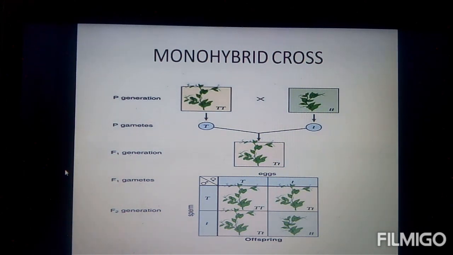We are unable to see this dwarf plant in the F1 generation, but it reappeared in the F2 generation. So finally we can conclude that the phenotypic ratio in a monohybrid cross is 3:1.